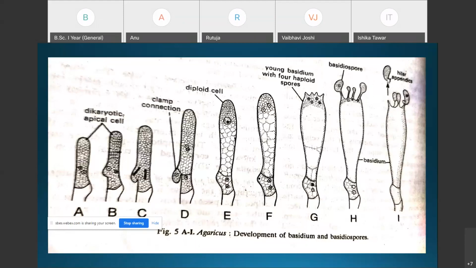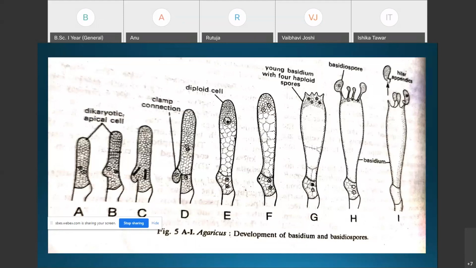When a basidiospore falls on a suitable substratum, it germinates by producing a germ tube that grows into the primary monokaryotic mycelium.